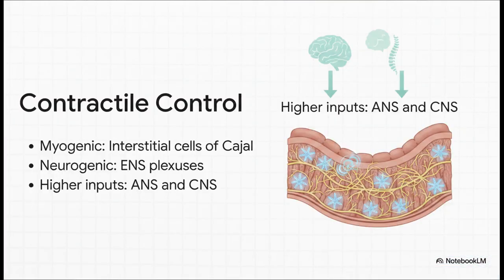And working right alongside that little brain are the interstitial cells of Cajal. These are the critical pacemaker cells resident in the muscularis propria that electrically prime the smooth muscle to contract. You can think of them kind of like the sinus node of the heart, constantly generating the slow wave activity that keeps things moving smoothly. Now, while the autonomic and central nervous systems do provide higher-level environmental cues, like adjusting your motility when you're super stressed out or when you smell your favorite food, the fundamental rhythm is entirely local. It's driven by this beautiful, self-sustaining myogenic and neurogenic partnership.